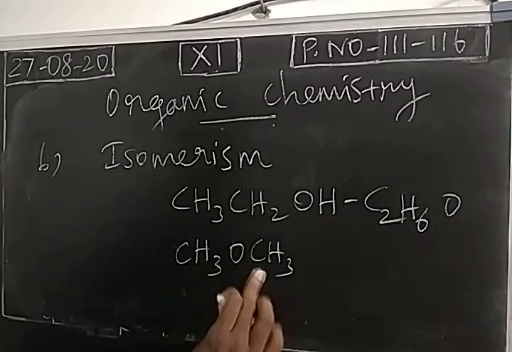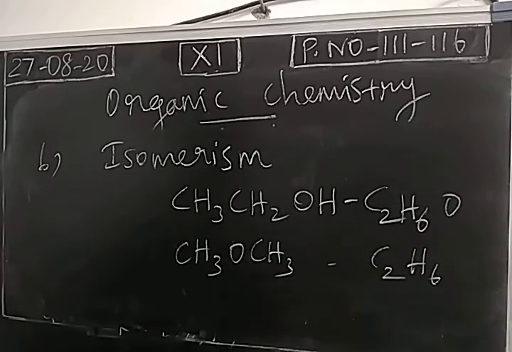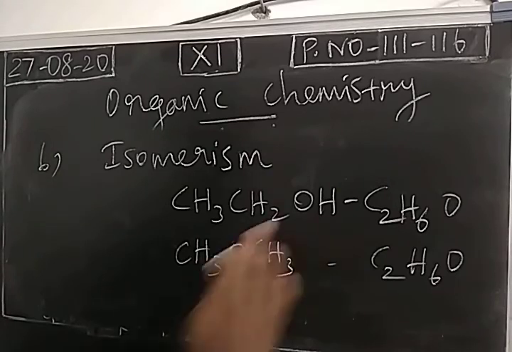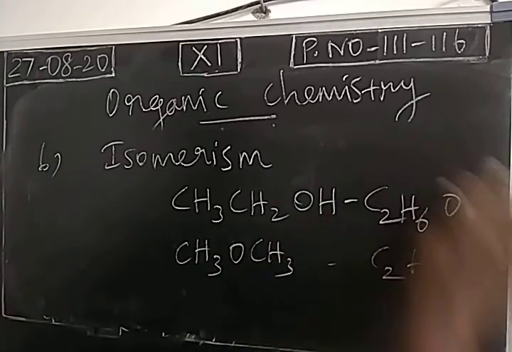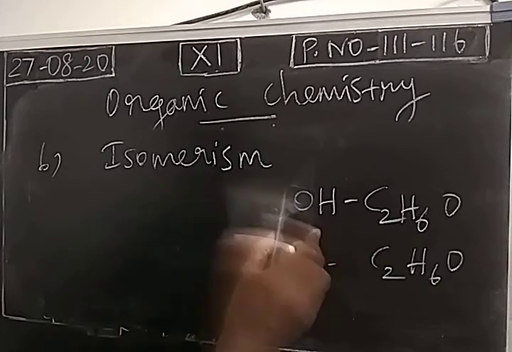Take this other compound: 2 carbon atoms, 3 plus 3, 6 hydrogen atoms, only 1 oxygen atom. So these are 2 organic compounds having different functional groups. This is an alcohol; this is an ether. Two compounds with the same molecular formula but different functional groups are called functional isomers. The property is called functional isomerism. So isomerism is exhibited by organic compounds.